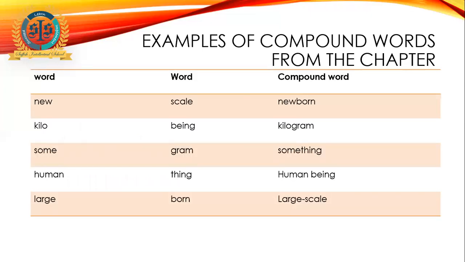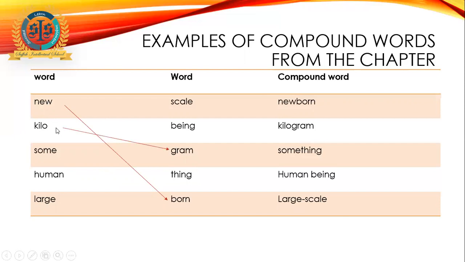That was your task in your comprehension, to find the compound words from the chapter Elephant. So I have found them for you, and we will combine them to make compound words, like new combined with born to make newborn.